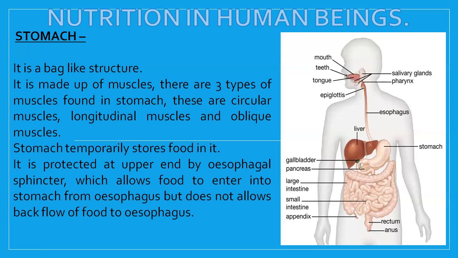Now, three types of glands are there in the walls of the stomach. These glands secrete three different types of chemicals. The first one is the oxyntic gland. The oxyntic gland secretes hydrochloric acid. Hydrochloric acid is important because it converts the medium of food to acidic.